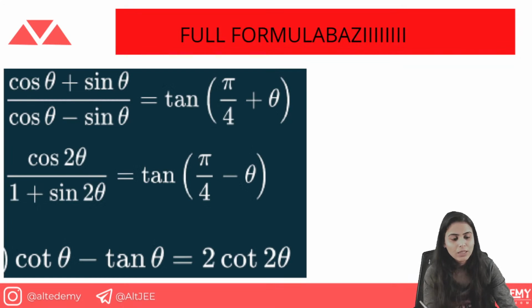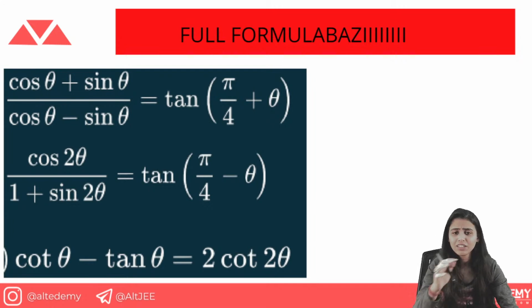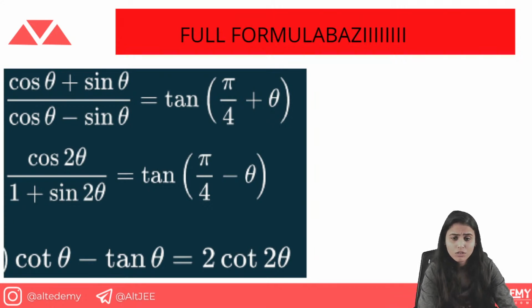We have cos theta plus sin theta upon cos theta minus sin theta equals tan of pi by 4 plus theta. Done. You have this formula: cos 2 theta upon 1 plus sin 2 theta is equal to tan of pi by 4 minus theta. These are formulas which you can prove by the tan a plus b formula. Just apply the cos 2 theta and sin 2 theta formulas, and applying all those terms, it's very easy to prove. The main thing, obviously, I am telling you again and again, is to remember.